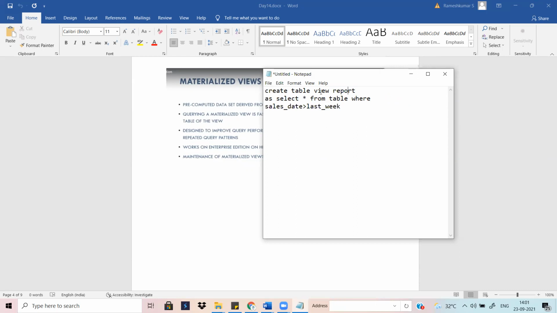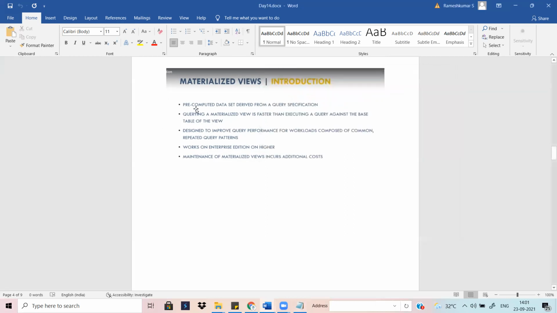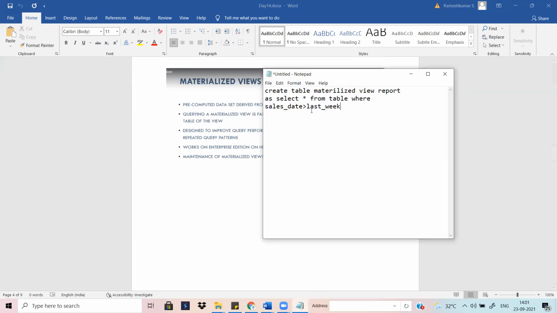So this is a materialized view, because you have mentioned the materialized keyword. The materialized view is a pre-computed data set derived from the query specification. So this data set will be completely copied into that materialized view. The next time you run the materialized view, you get the same result. What is the difference between views and materialized views?